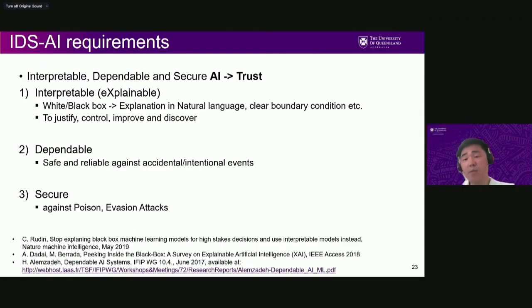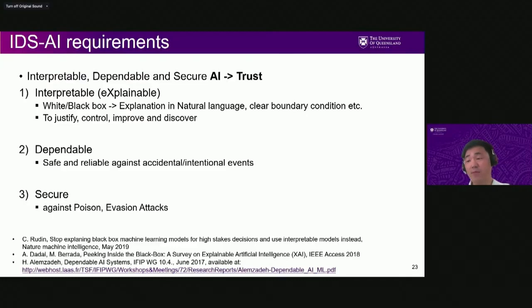Even though one machine learning algorithm is not working well, the other should be ready as a backup or secondary option. One well-known approach is a primary backup system. Also in machine learning and soft computing, we use an ensemble method that can be used to achieve this goal. The last one is being secure against poison and evasion attacks.